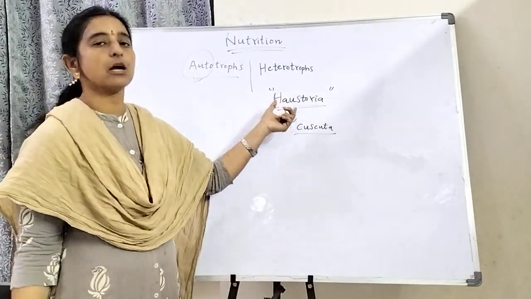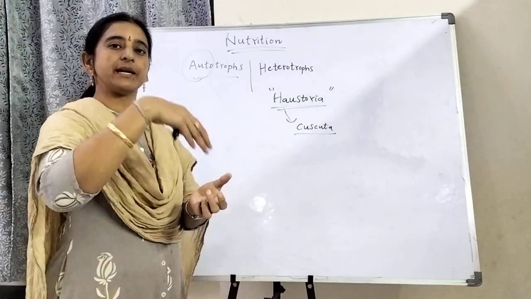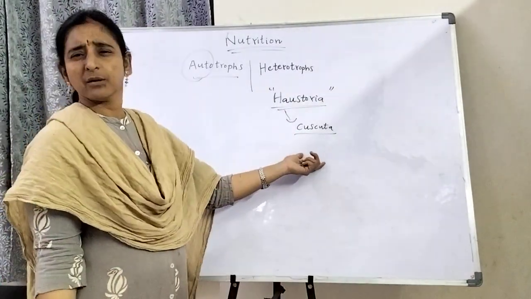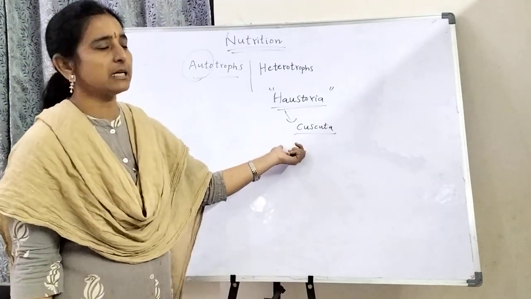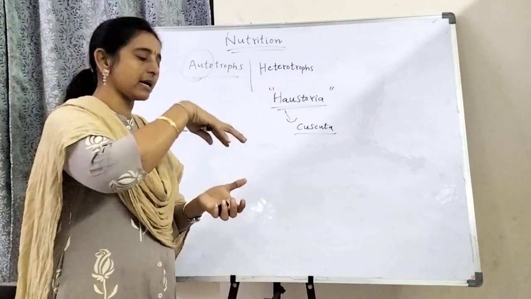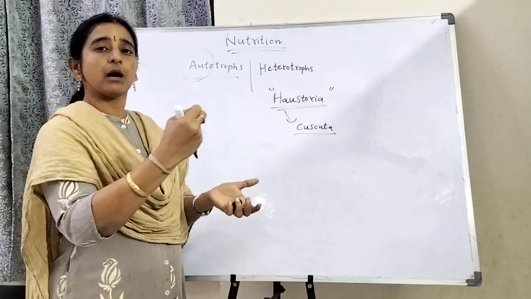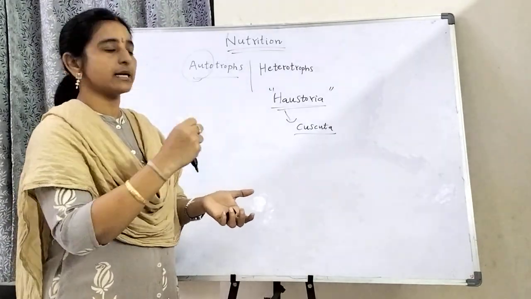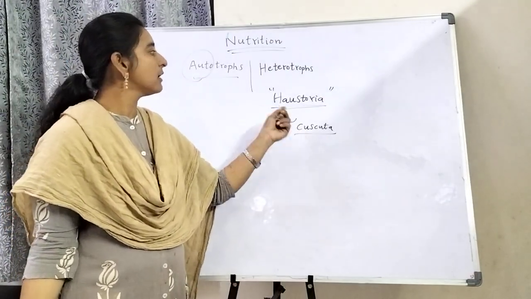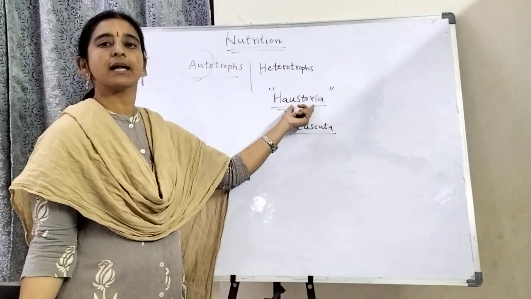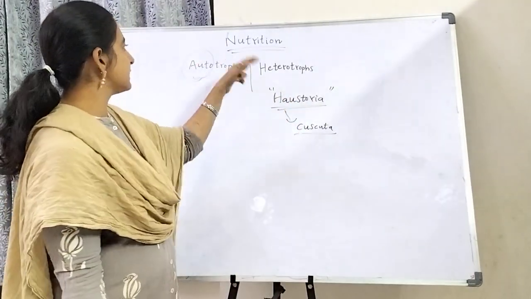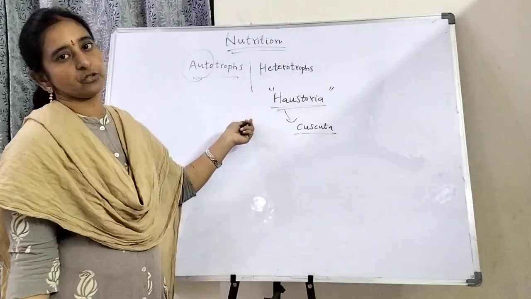These roots automatically penetrate inside the plant body, especially, and then automatically absorb the nutrients from inside. They are absorbed with the help of root-like structures, the haustoria in cuscuta. So this is the general topic of nutrition.